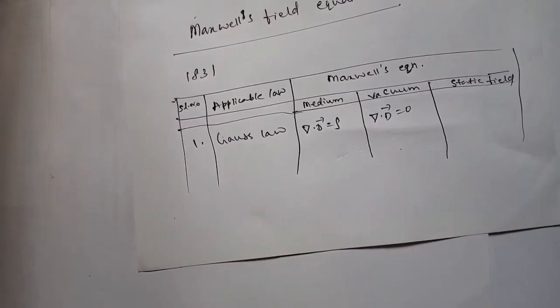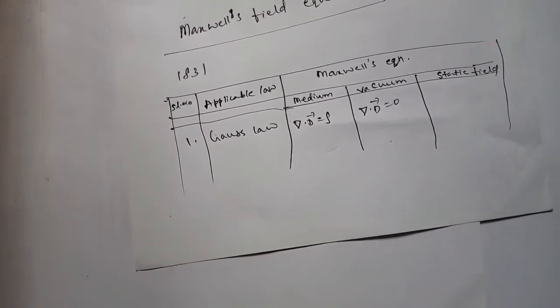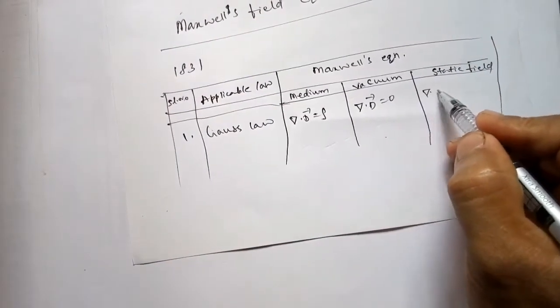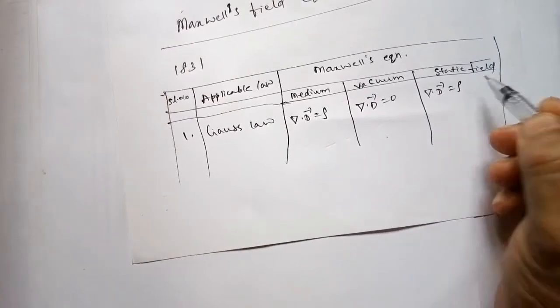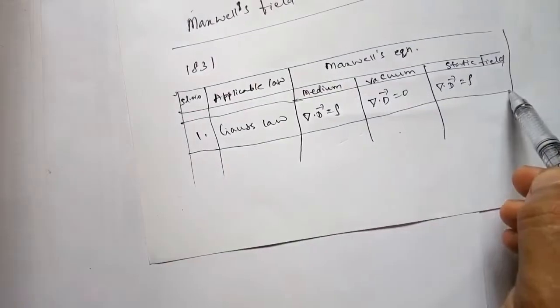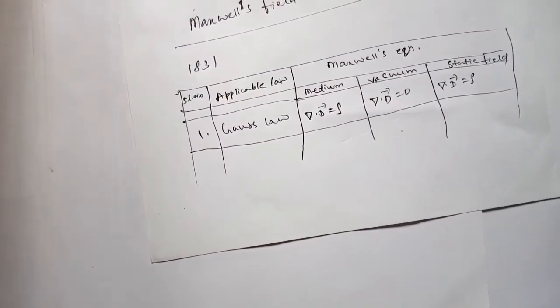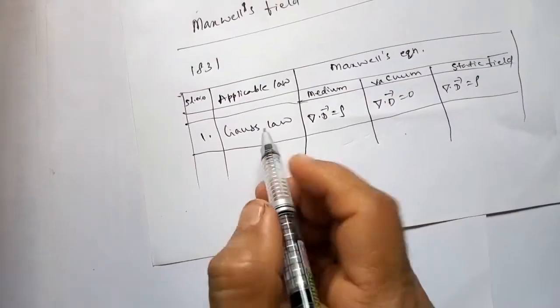And then for static field, again del dot D is equal to rho only. So that is according to Gauss law, for the electric field.